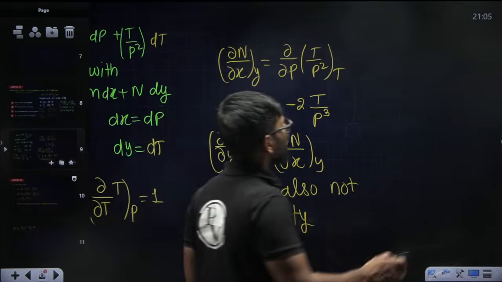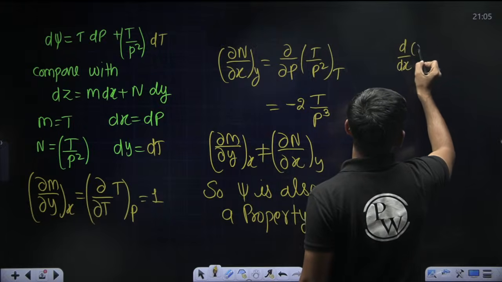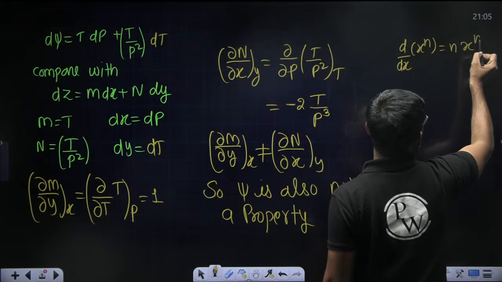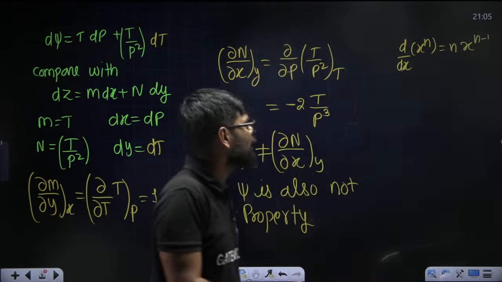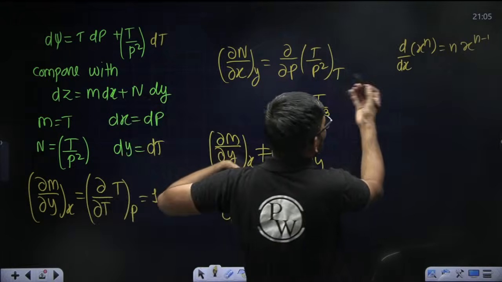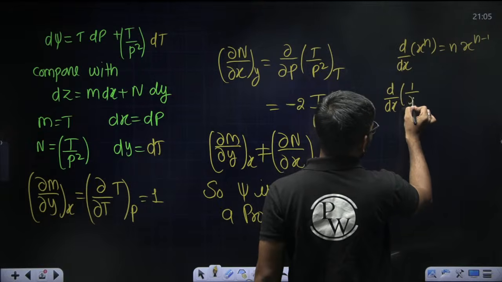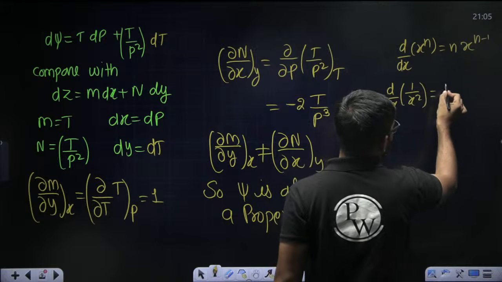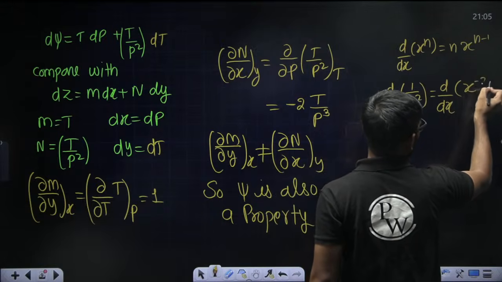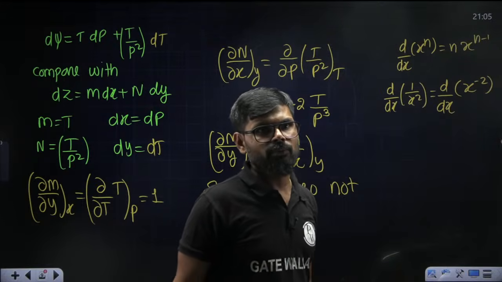See, what is the differentiation of d by dx of x to the power n? It is equal to n x to the power n minus 1. Correct? This is the formula. Now here I want to find out for 1 by x square. So d by dx of 1 by x square can be written as d by dx of x to the power minus 2. So basically n value is minus 2.